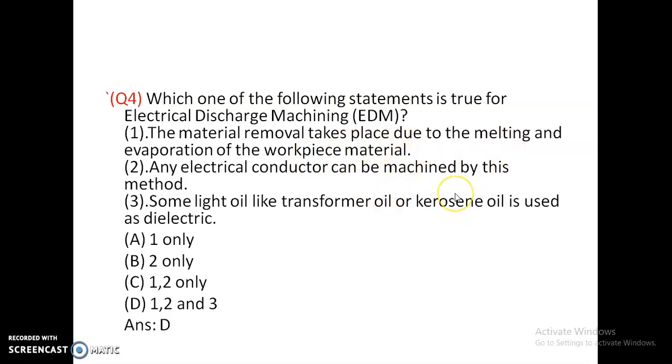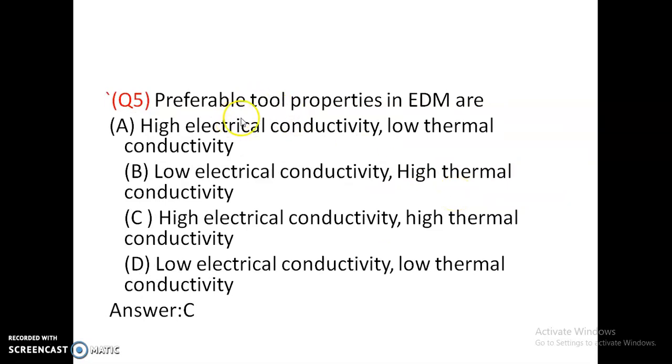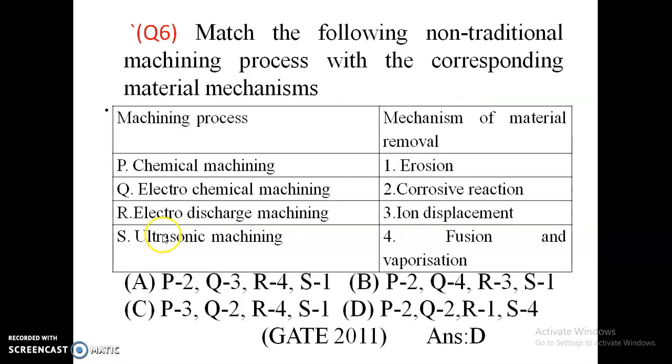Preferable tool properties in EDM are: high electrical conductivity and low thermal conductivity, low electrical conductivity and high thermal conductivity, or high electrical conductivity and high thermal conductivity. Copper is a good electrical conductor and also a good thermal conductor. So option C is correct.